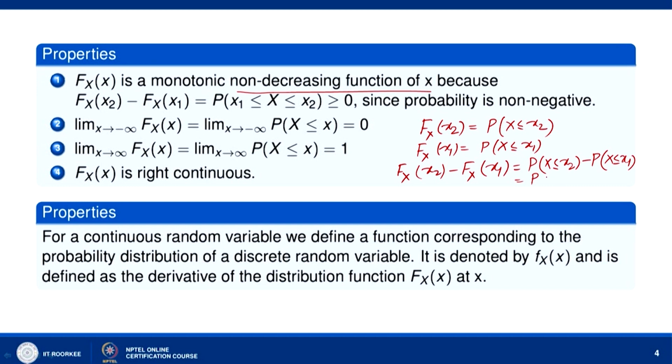So, this is the probability that x1 is less than X less than or equal to x2.